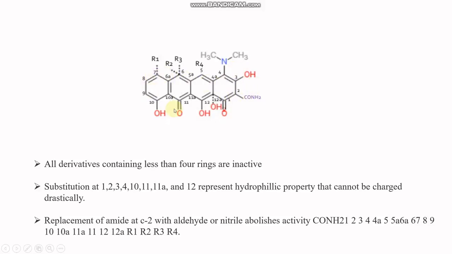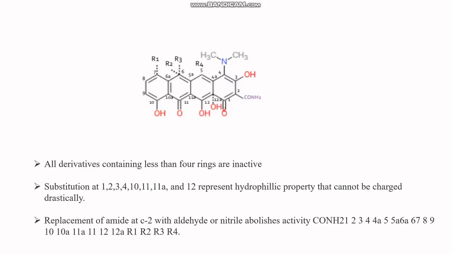These four rings fused to each other are mandatory, called the pharmacophore for the activity of tetracyclines. So four rings are a must in all derivatives. That doesn't mean tetracycline is only this one; for all derivatives belonging to tetracycline, that ring system is a must.